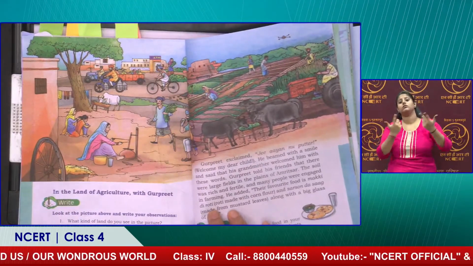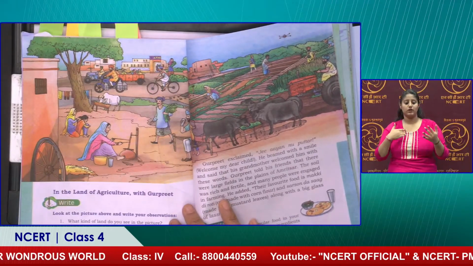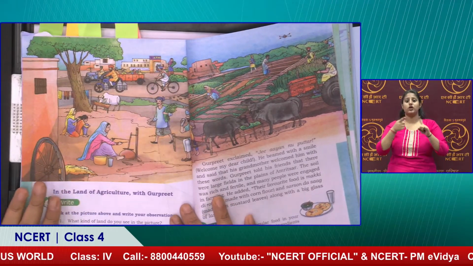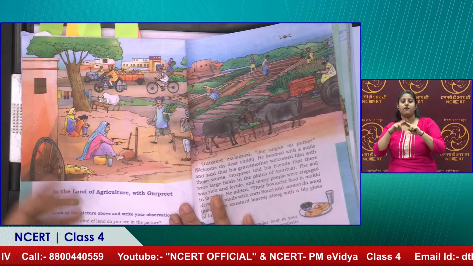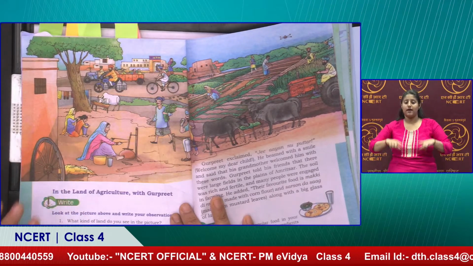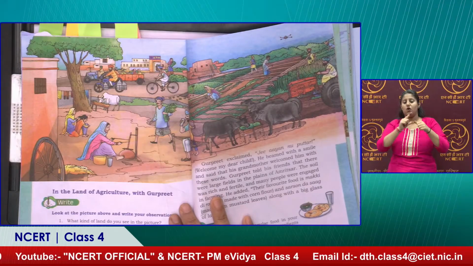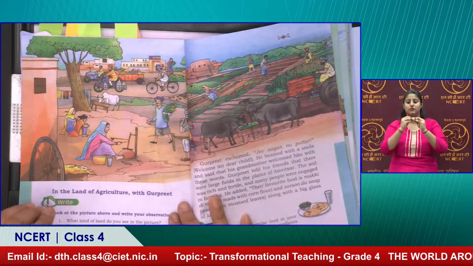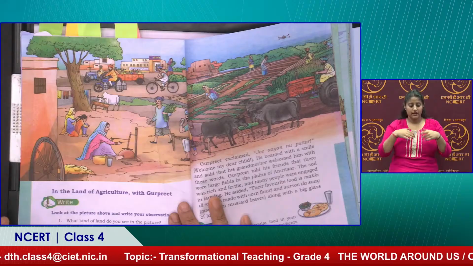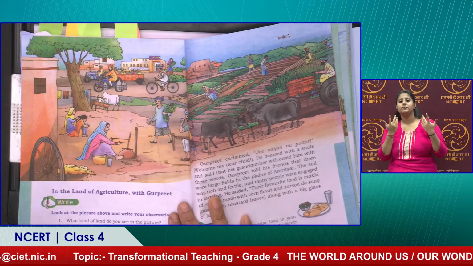Exactly. We have a competency about how children relate the natural environment and the social environment. Through picture reading, we are asking children to identify the flora and fauna, and the kind of social life they can see through the picture. Everybody is interconnected, the interdependence of nature and social life has been portrayed through the pictures. This is the beginning of the chapters on geography, and in social science especially. Children observe the picture and identify how interlinked our lives are.